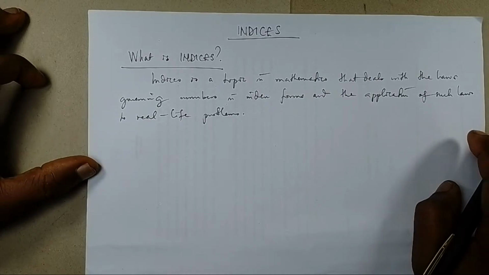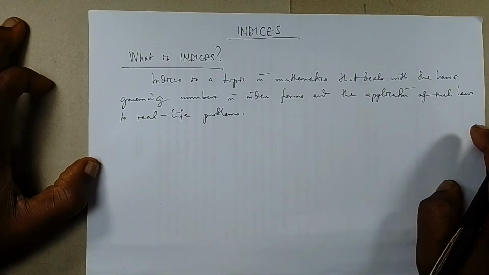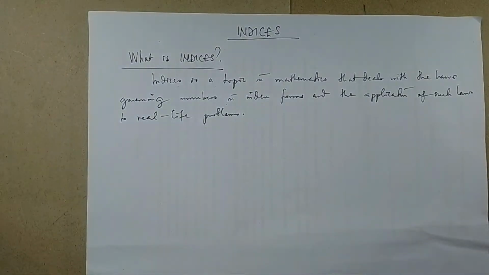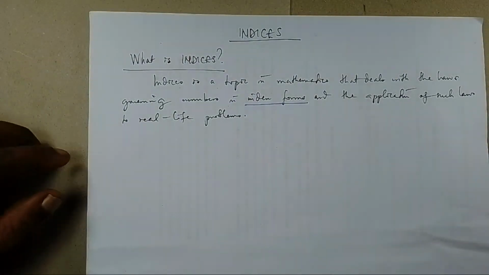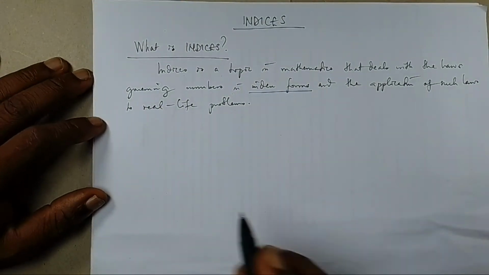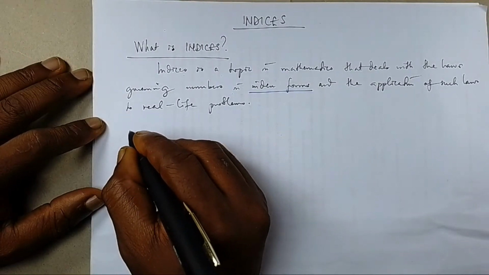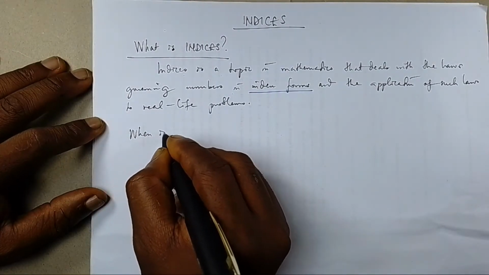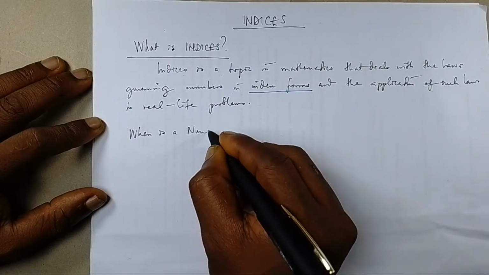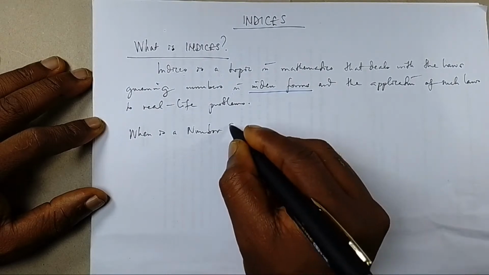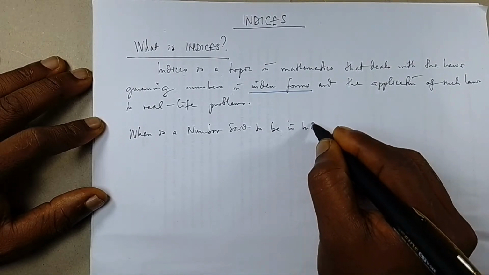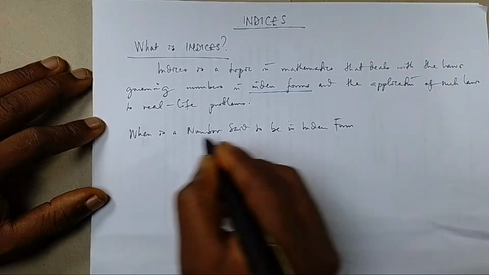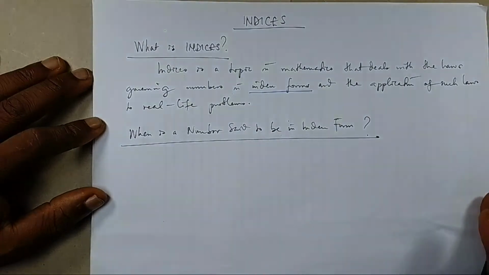However, now that we know that indices deals with the laws governing numbers in index forms, please take note of this word, index forms. So the question now is, based on this definition, when is a number said to be in index form?